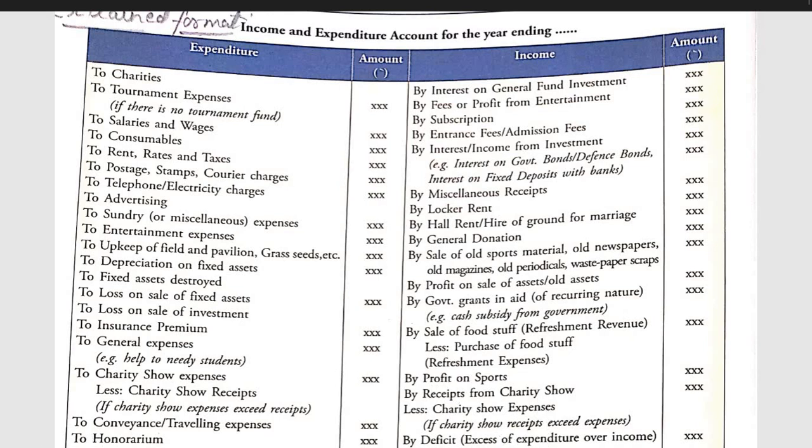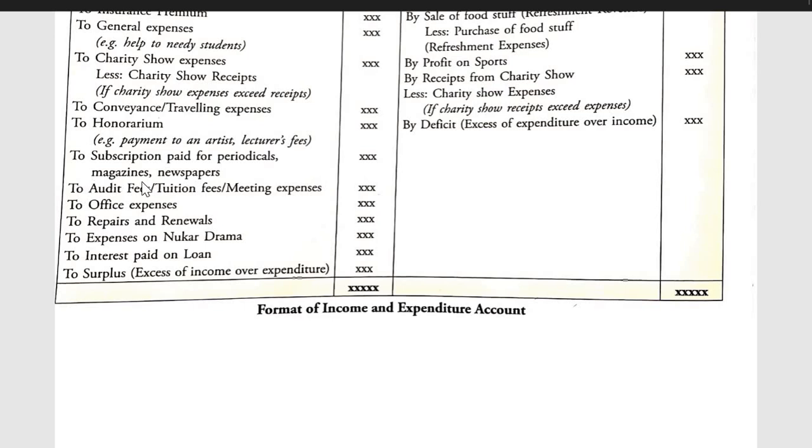Next, to subscription paid for periodicals. If we have to pay the subscription to take the membership of another organization, to audit fees, tuition fees, meeting expenses, office expenses, repairs, expenses of drama, any drama expenses, interest paid on loan.